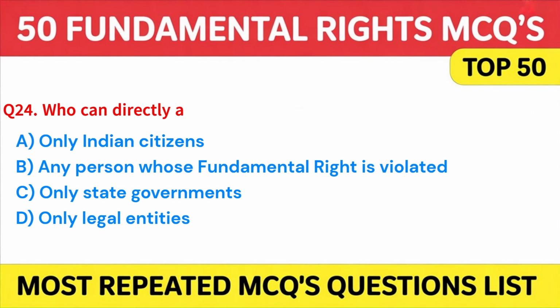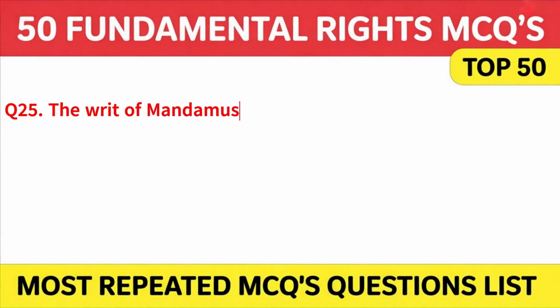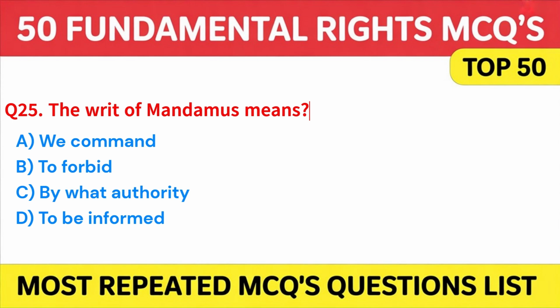Here is question 25. The writ of mandamus means A. We command. B. To forbid. C. By what authority? Or D. To be informed.